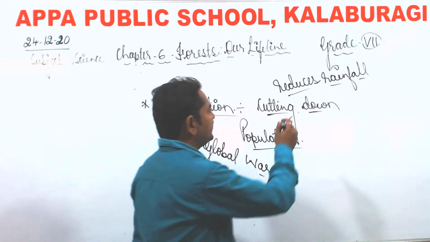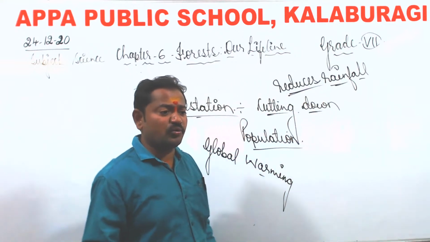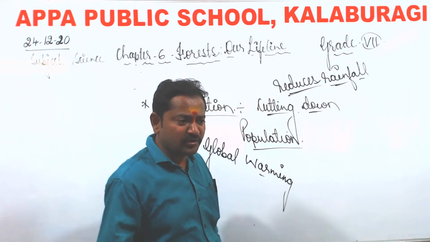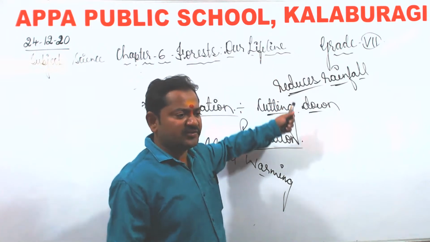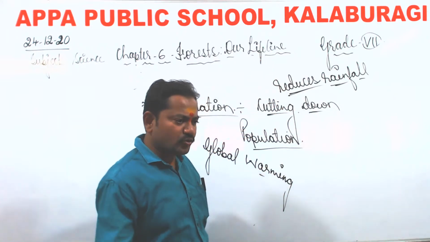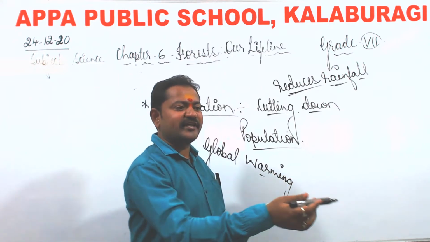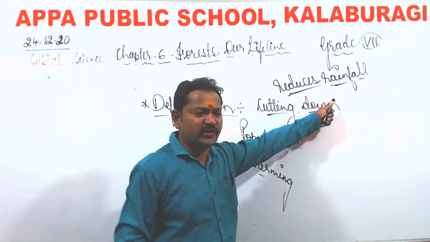If it reduces the rainfall, it will directly affect how we grow crops, with the help of rainfall, right? So if there is reduced rainfall, it will affect the growth of the crops also. This leads to scarcity of food, and also to scarcity of water.